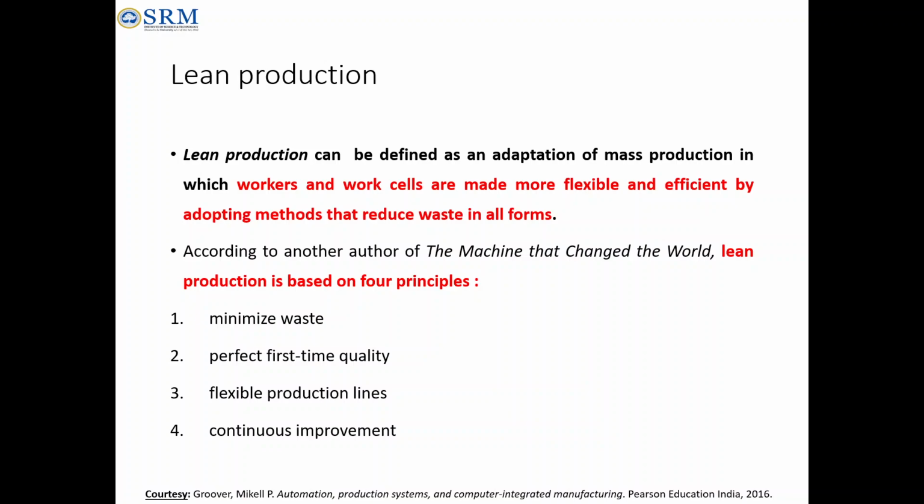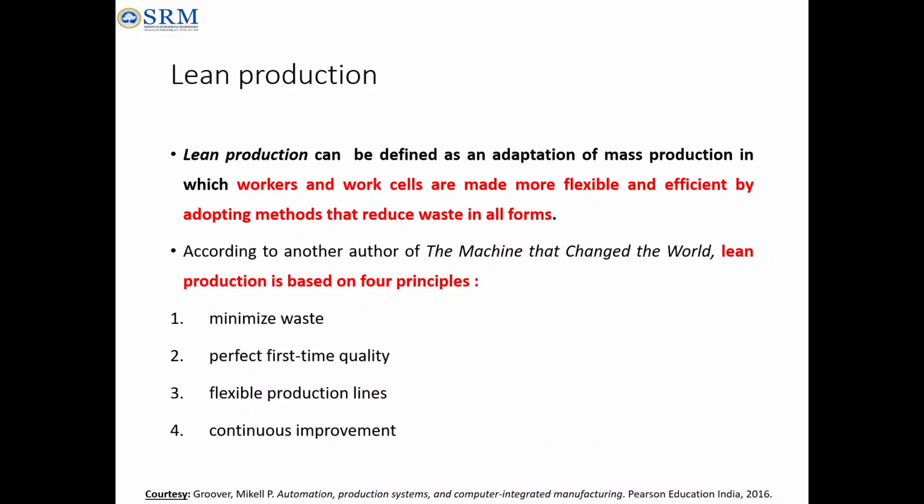You know what is meant by a work cell. A work cell contains lots of equipment and machinery which can work on a particular part family or batches. That is what a work cell is. It includes machinery, equipment, tools, inspection systems, and so on. Lean production means workers and work cells are made more flexible and efficient by adopting methods that reduce waste in all forms.